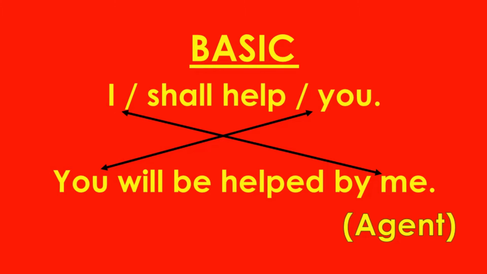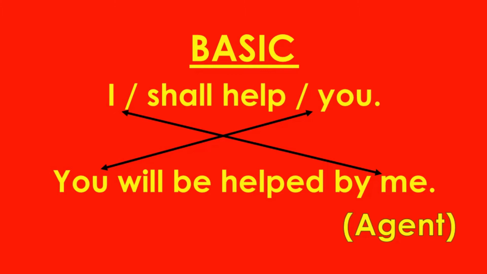I shall help you. So students, there is no doubt that the subject here is I, followed by two verbs. The first one, shall, is an auxiliary verb and help is the main verb. And finally, we have an object, that is you.